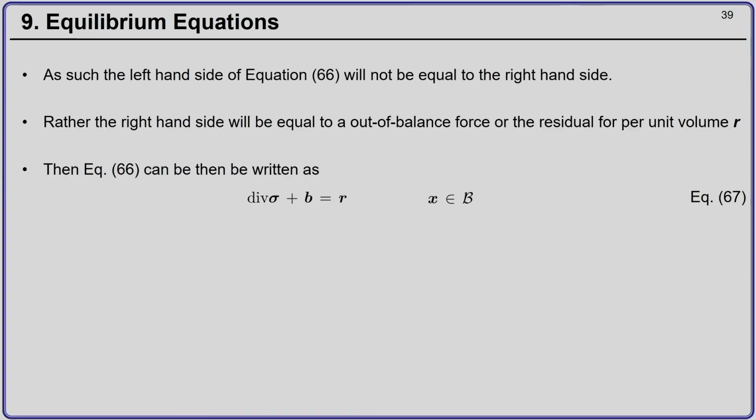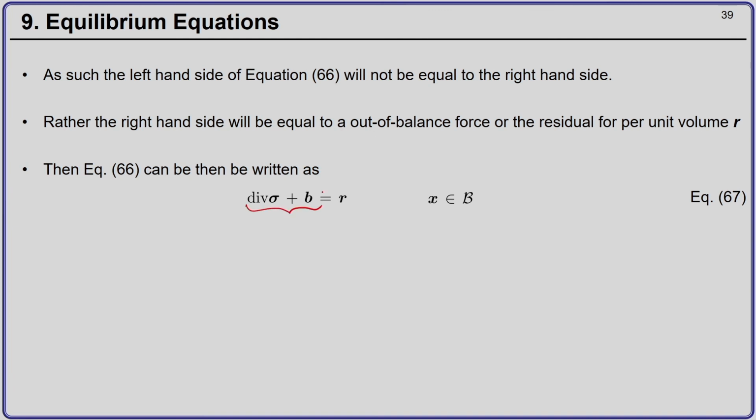So, last class we were discussing the translational equilibrium, and the translational equilibrium gave us the equation of motion for dynamic bodies or the equilibrium equation for static problems.